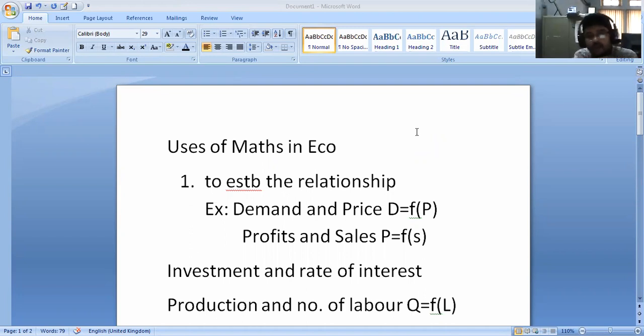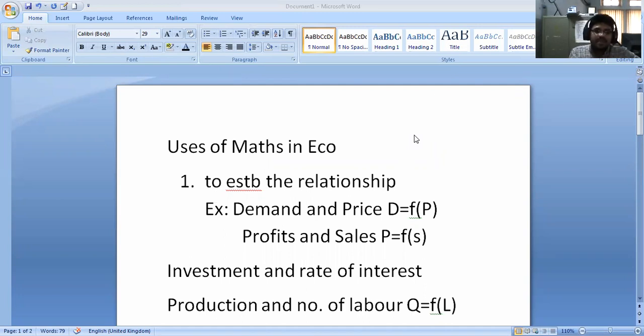And elasticity, we can say in percentage: how much percentage change in price leads to a change in demand. Generally, when you go to D-Marts, Big Bazaar, or other malls in Hyderabad or other cities, they show discounts in percentages: 10%, 15%, 12%, 14%, 16%, 22%, 35%.